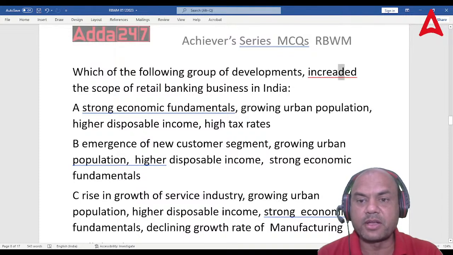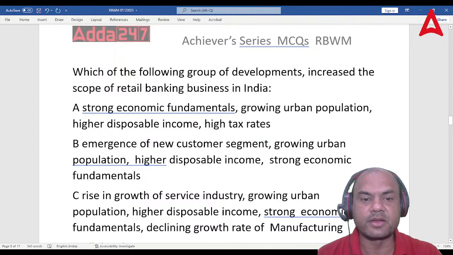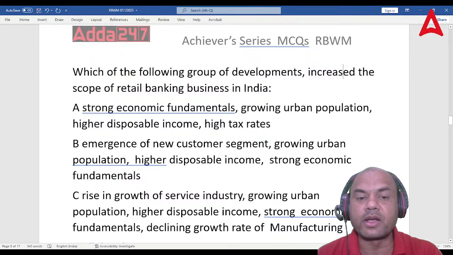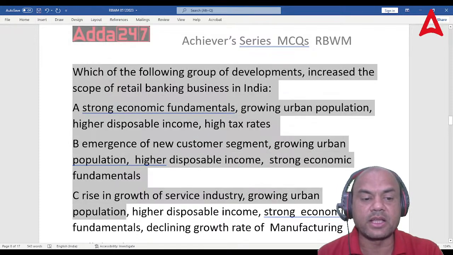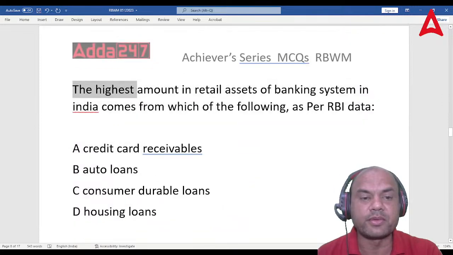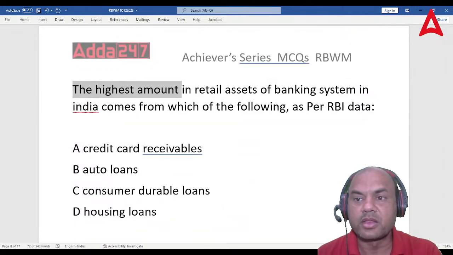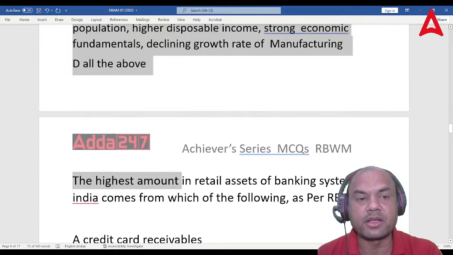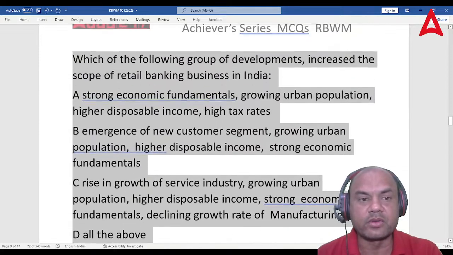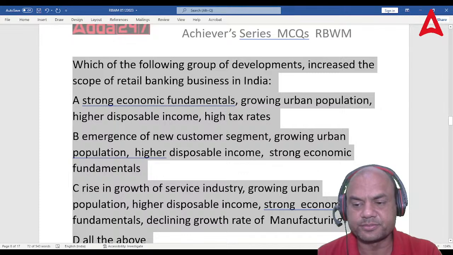Now this is a bit difficult one. This is really difficult. Which of the following group of developments increase the scope of retail banking business in India? Which development led to the growth of retail banking in India? Look at the options. I'll cover all the A to D, all of them. This is a bit tougher one, so that's why I'll include all of them.